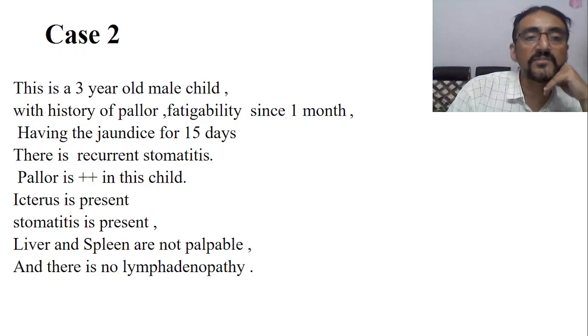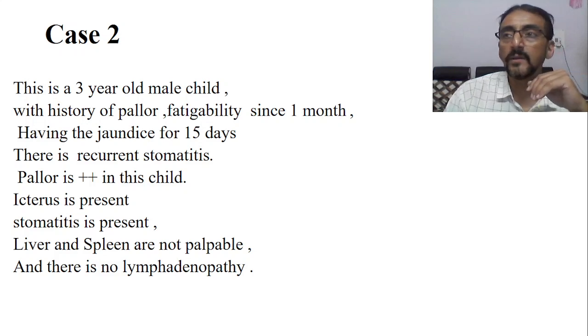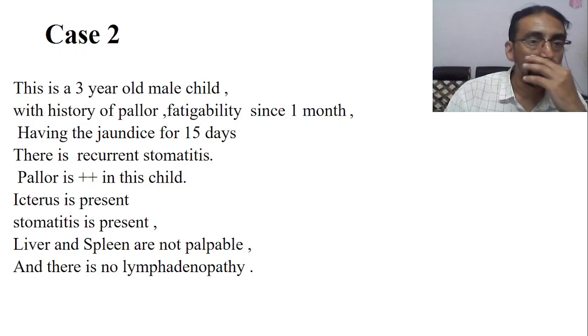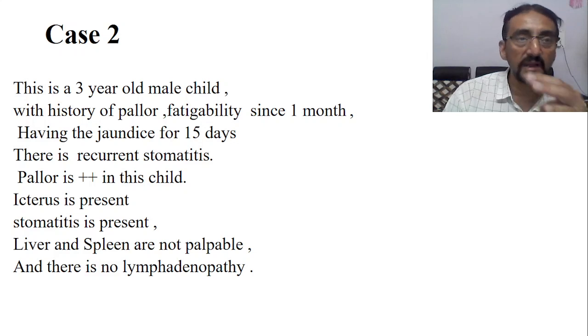Now by looking at this, which type do you want to include? The child is also having jaundice for 15 days. This jaundice may be conjugated or unconjugated. We don't know, much information is not available. If it is conjugated, there may be some pathology where RBCs are abnormally destroyed.